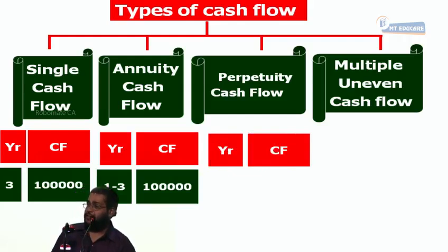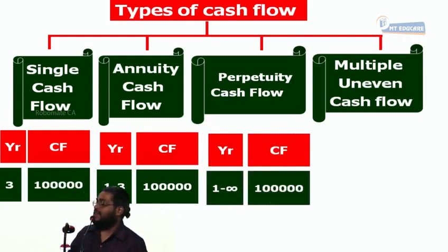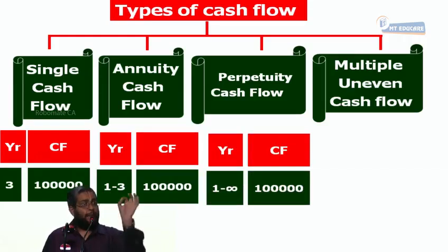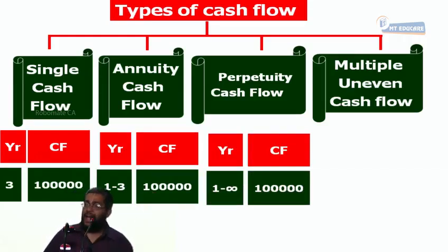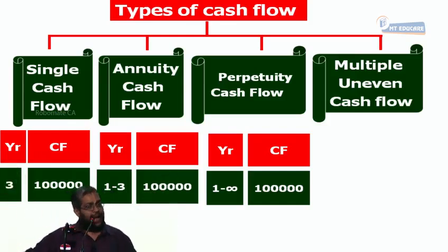Perpetuity means I receive from 1 to infinite years. How many years here? Infinite years. Forever. We call it as what? Perpetuity. Perpetuity is an annuity, but without an end. Are you following? A perpetuity is an annuity without an end. We call it perpetuity.